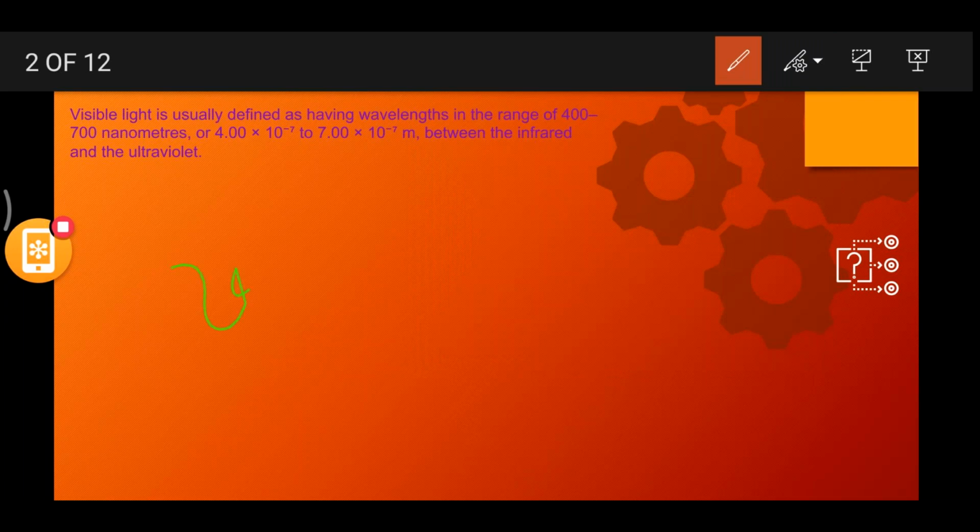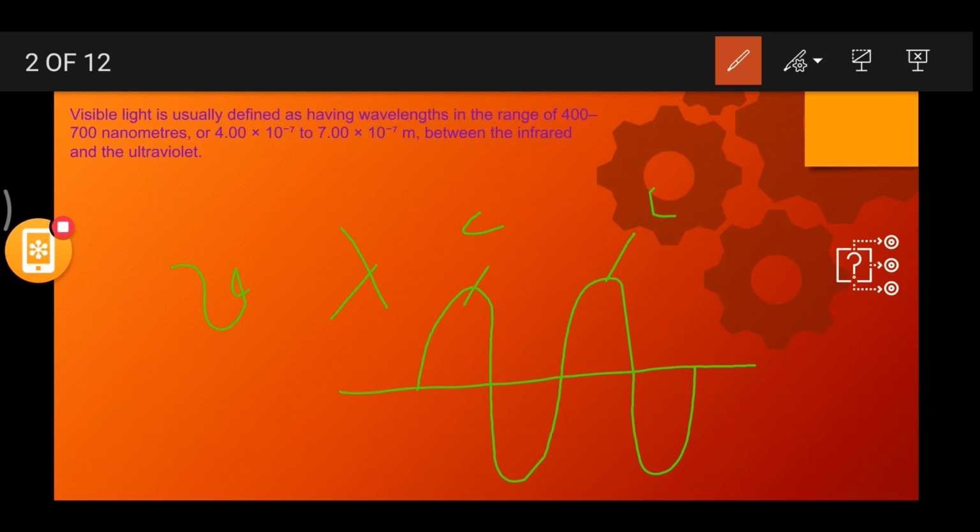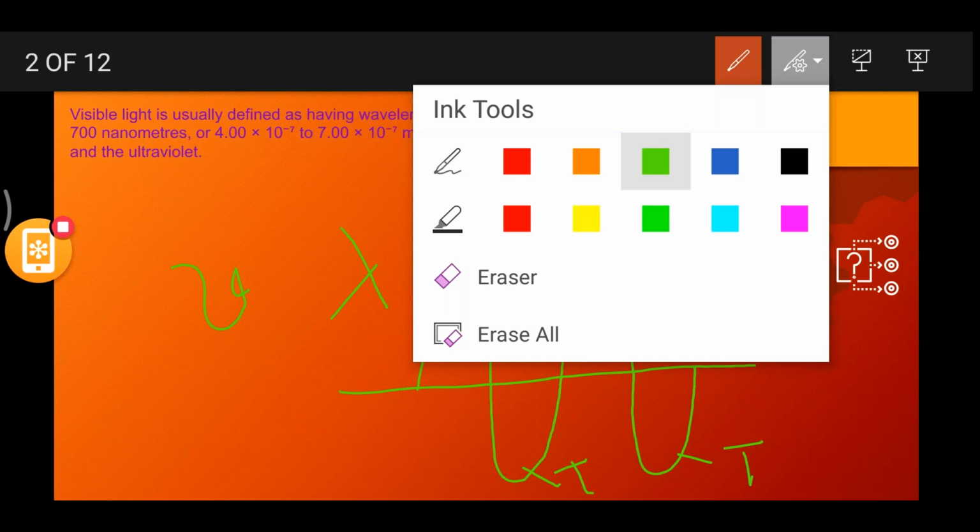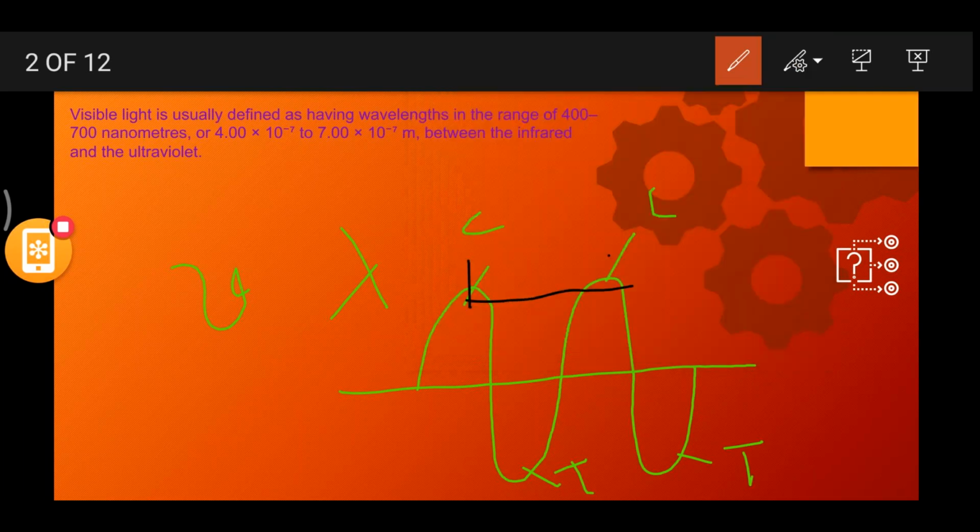We discussed frequency, and then we studied the lambda. Lambda is nothing but the wavelength. So what is wavelength? Wavelength is nothing but the successive distance between two crests or troughs. Now let's say you are having a wave. Let's take this as a wave, and these are crests and these are troughs, right? Now the successive distance between these two crests or these two troughs is nothing but wavelength.